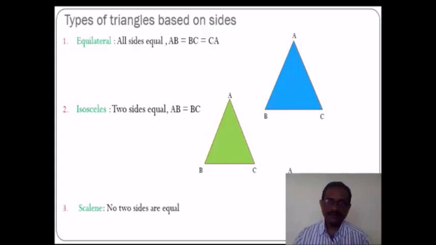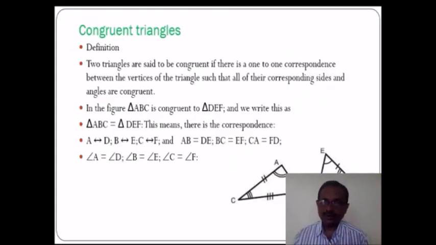Two triangles are said to be congruent if there is a one-to-one correspondence between the vertices of the triangles such that all of their corresponding sides and all of the corresponding angles are congruent. So in the figure given here, triangle ABC is congruent to triangle DEF. We can write it like this: triangle ABC, the symbol of congruency, and triangle DEF.